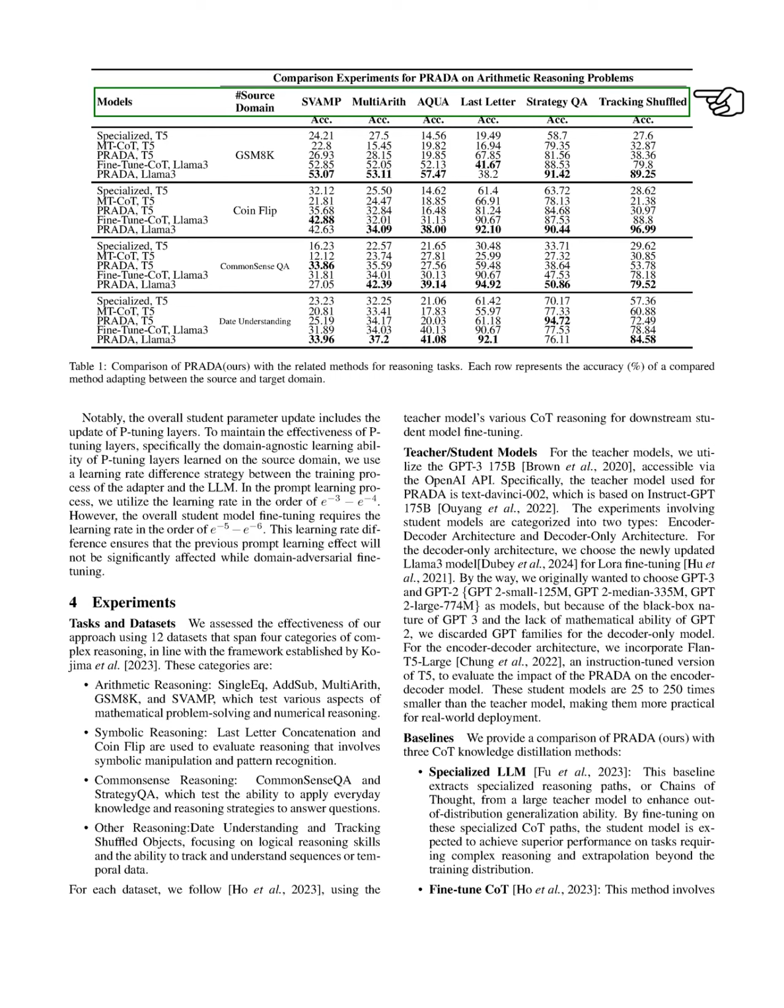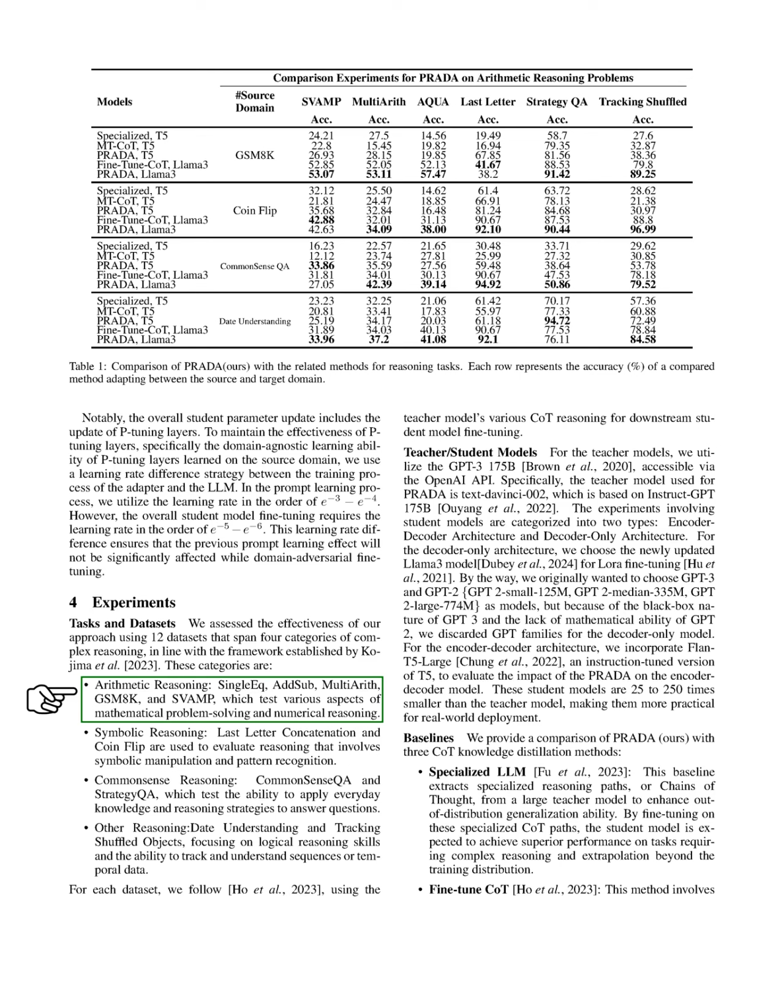Section: Tasks and Datasets. In this section, we evaluated the effectiveness of our approach using 12 datasets across 4 categories of complex reasoning. These categories include: 1. Arithmetic reasoning. This includes datasets like SingleEQ, AddSub, MultiArith, GSM-8K, and SVAMP, which assess various mathematical problem-solving skills. 2. Symbolic reasoning.